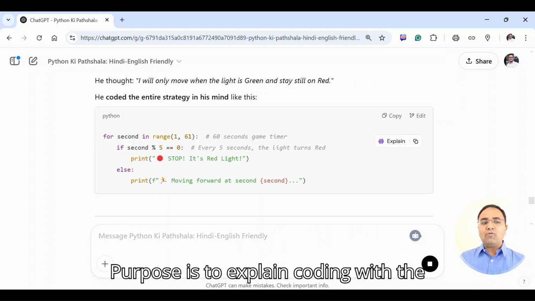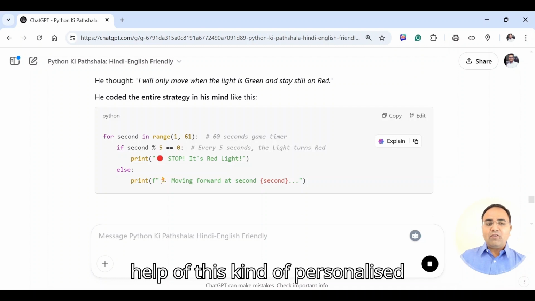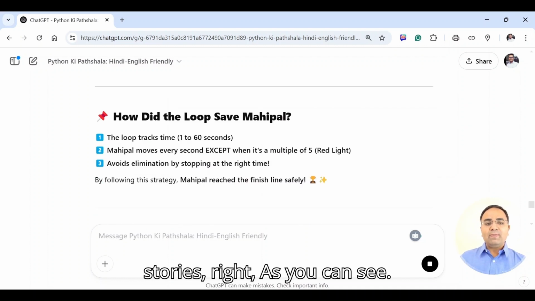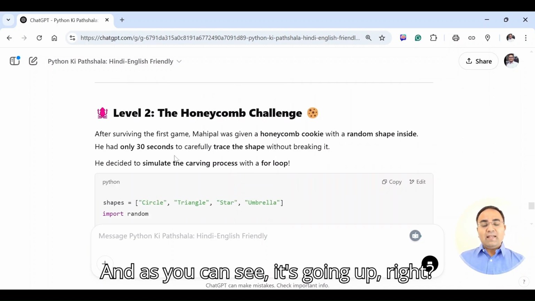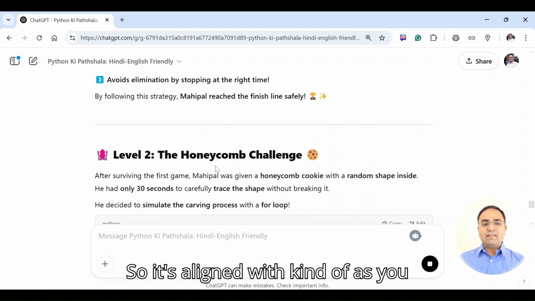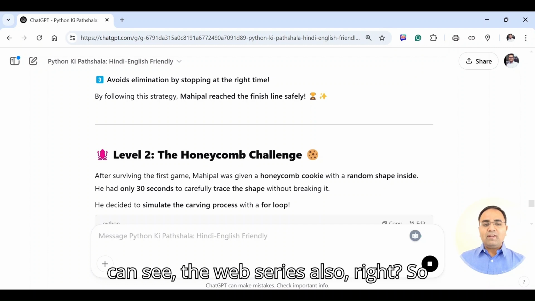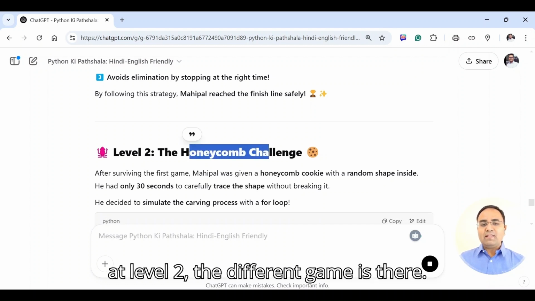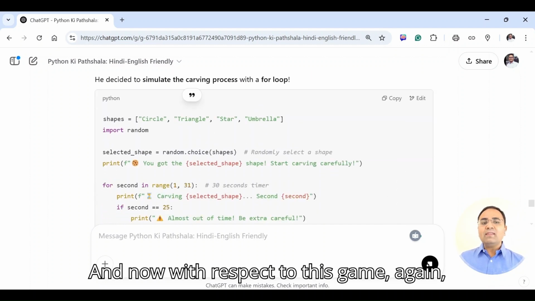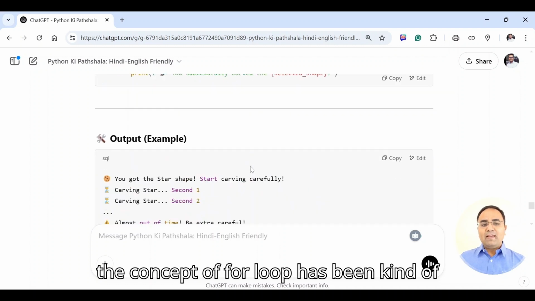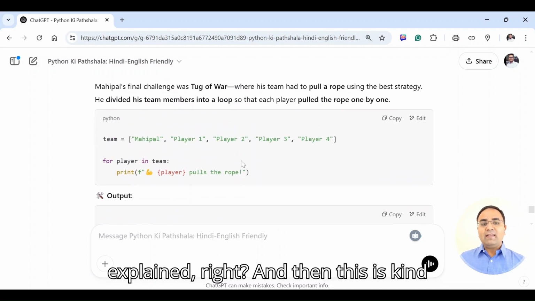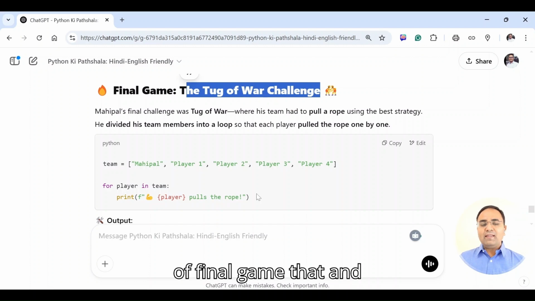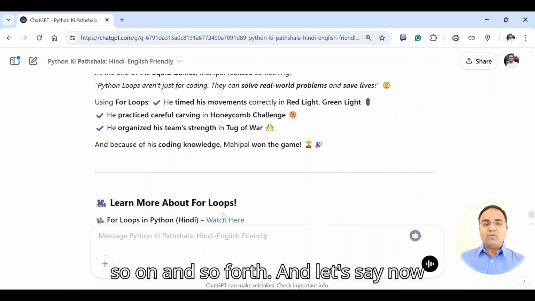The purpose is explaining coding with the help of these kinds of personalized stories, right? As you can see, it's going up, and it's aligned with the web series also. So at level 2 a different game is there, and with respect to this game again the concept of for loop has been explained, right? And then this is the final game, and so on and so forth.